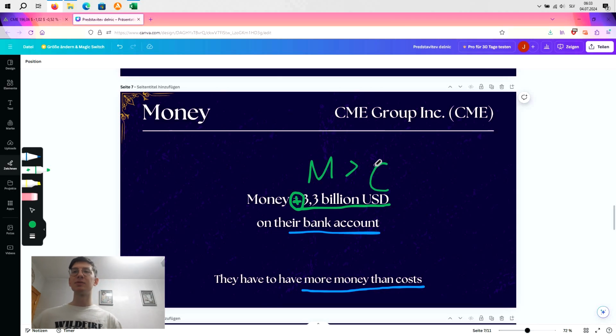Now, bank account is something that I like to measure because you don't want to invest in companies that are broke, okay? Just like with you and the girls, if you don't have money, the girls will not have sex with you. It's that simple, bro, because women want the money and women want to have fun, and then if you are broke and fat, nobody will want you. Same right now here, okay? We want to have companies that are amazing, that are rich, that are performing good, so that they can take care of us in the future when we buy the stock and then sell it for $1 million later, okay? Now that was a bit of a joke, but you know what I mean.